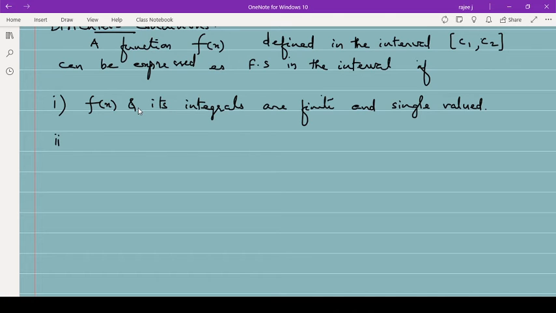Second is f of x has finite discontinuities in the interval.